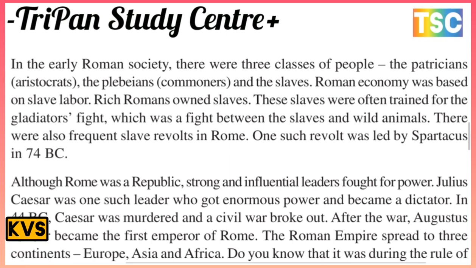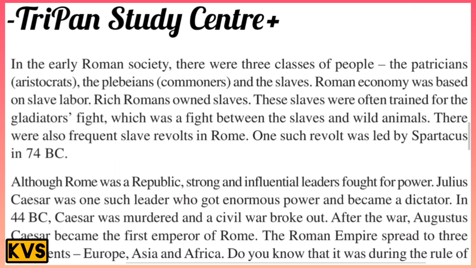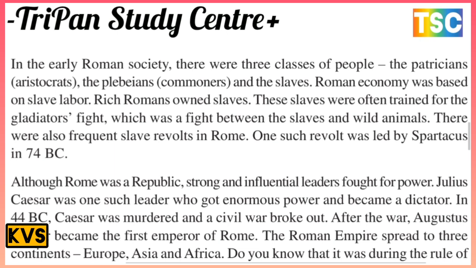In early Roman society, there were three classes of people. Patricians were aristocrats, plebeians were commoners, and there were slaves also.